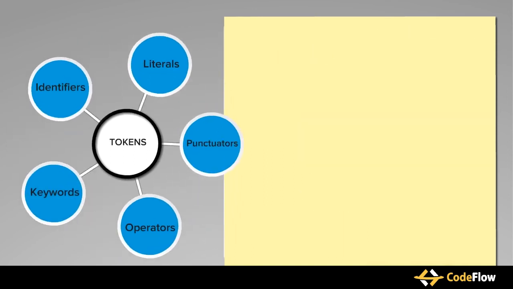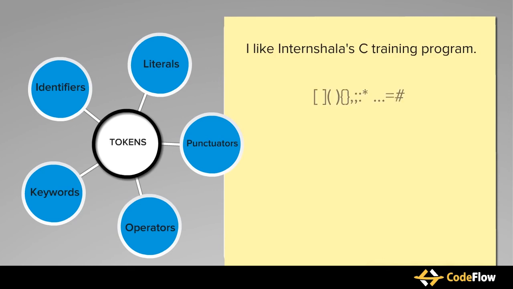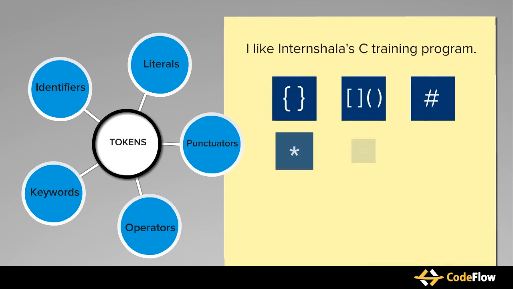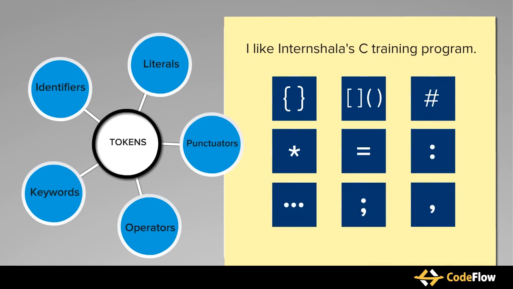Now we will understand punctuators. Let's take an example to understand punctuators. In this sentence, "I like Internshala's C training program." there are two symbols, an apostrophe and a period. These are the punctuation marks which have a specific use in a sentence. An apostrophe is used to show ownership and a period is used to signify the end of the sentence. In a similar manner, some characters are used as punctuators in C. Punctuators, also known as separators, provide different meanings and readability to a C++ program. Let's learn about different punctuators defined in C.